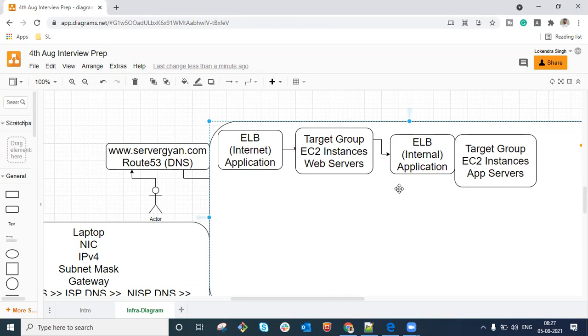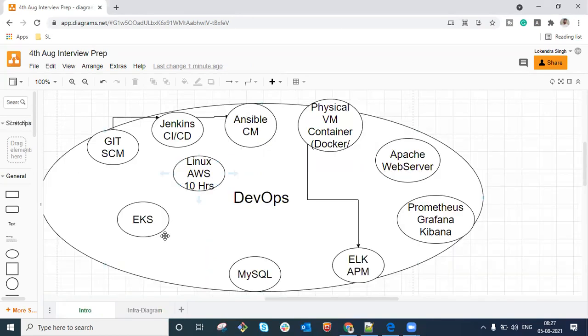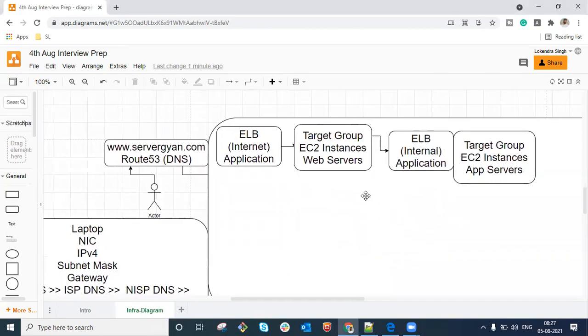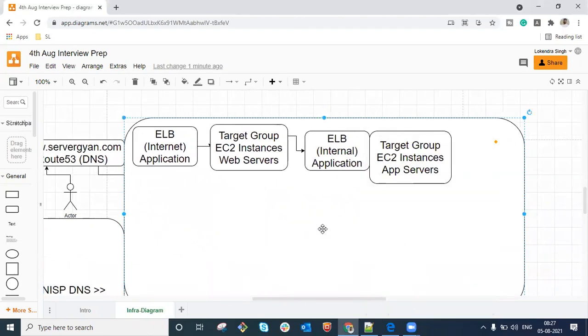Python is not covered here, and neither are other programming languages like Java. We are going to cover tools like Jenkins, Git, Ansible, Docker containers, Apache Web Server, MySQL, EKS, Linux, and AWS within this session.